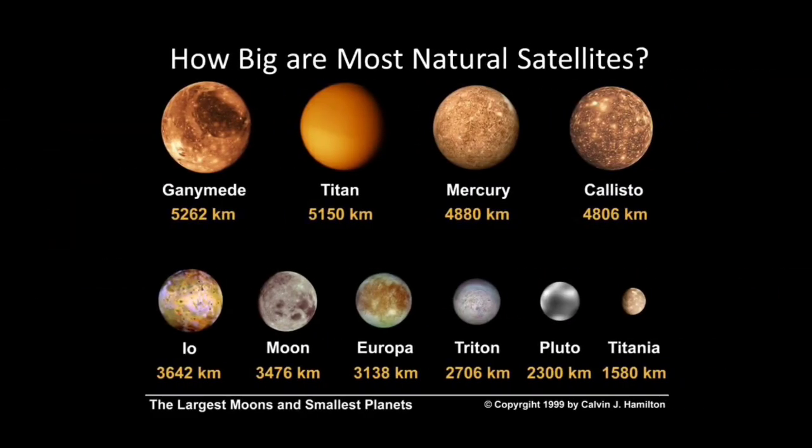See, most of the planets in the solar system have satellites, and the planets revolve around the Sun along with their satellites. Students, here I have kept some pictures of satellites before you. Here we can see Ganymede, Titan, Callisto, Io, Moon, Europa, Triton, Pluto, Titania. These are some natural satellites.